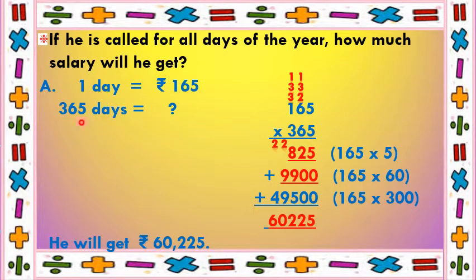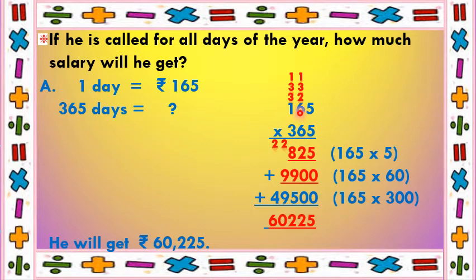So for 1 year, that is 365 days, how much money will he get? So cross multiply and divide. So 165 multiplied by 365 divided by 1. But whatever we divide by 1, we get the same number. So I'll just multiply 165 with 365.